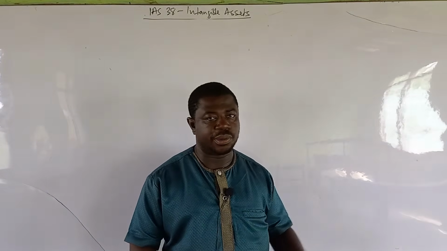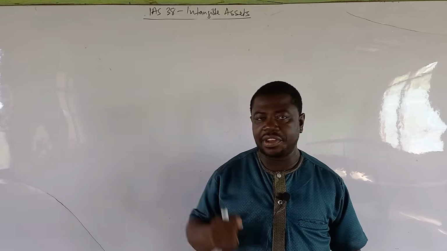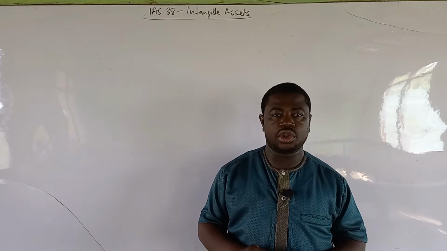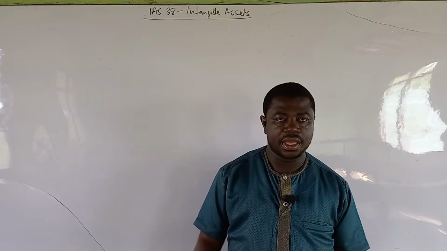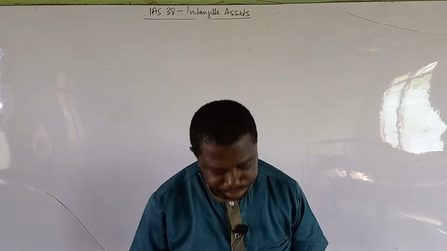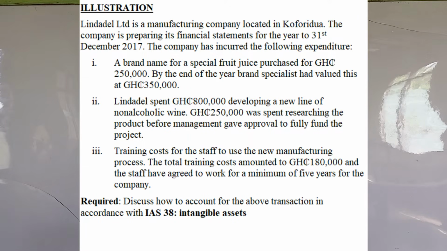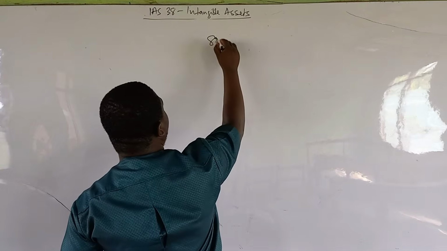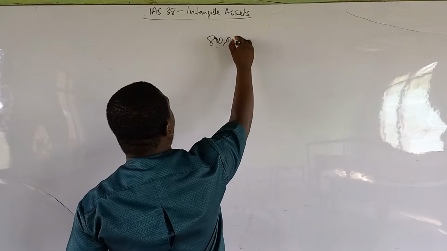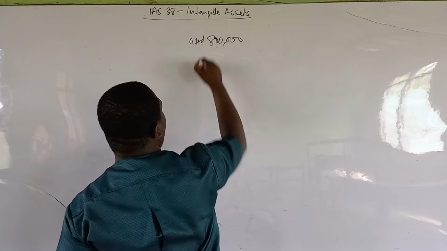We are going to use the cost model, and therefore we recognize the 250,000 as the cost of the brand in the financial statement. Now let us look at the second expenditure. The second one says Lendadell spent 800,000 developing a new line of non-alcoholic wine. 250,000 was spent researching the products before management gave approval to fully fund the project. And so we are told that Lendadell has spent 800,000, okay, developing the product.